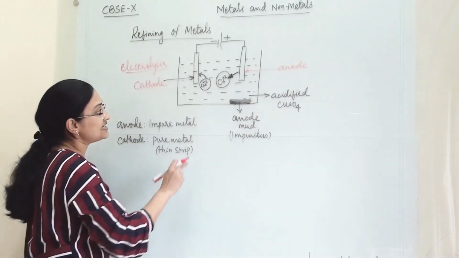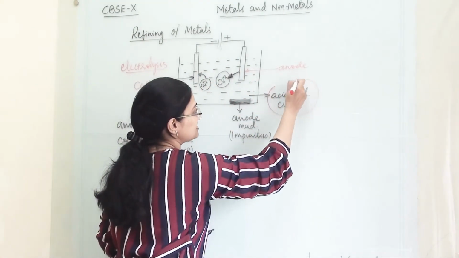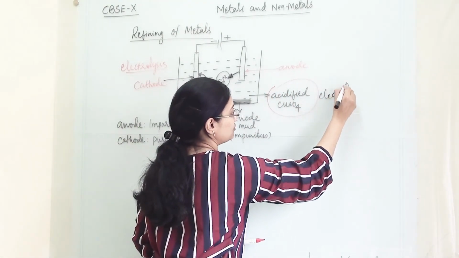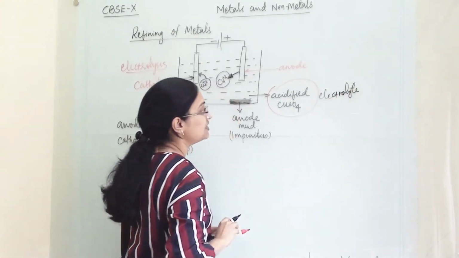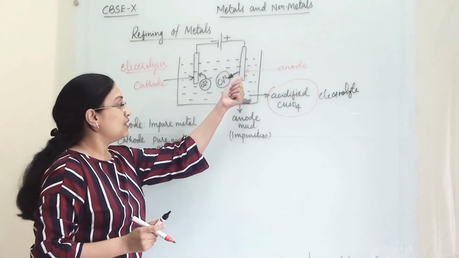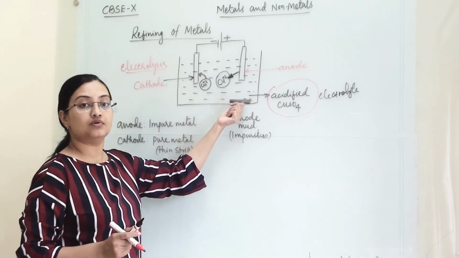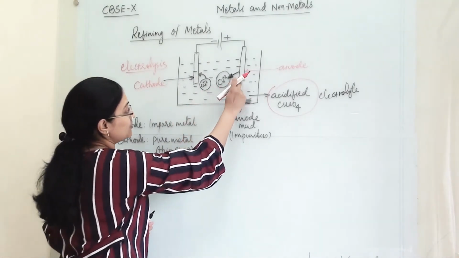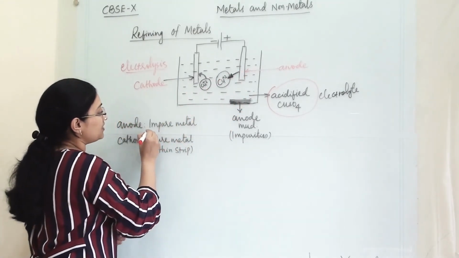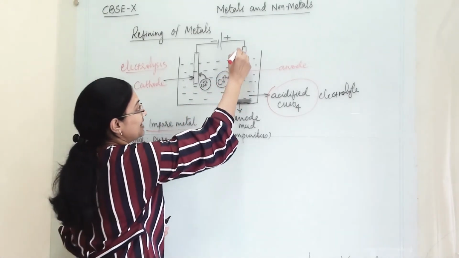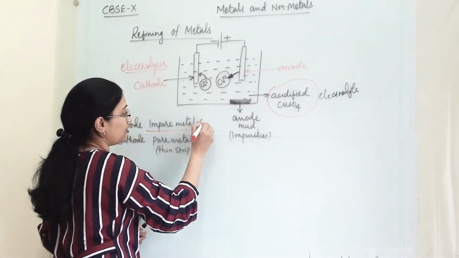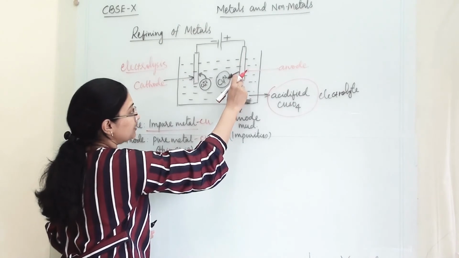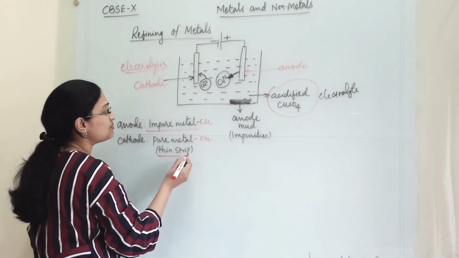Now here as an electrolyte we have taken acidified CuSO4. This is our electrolyte. What is an electrolyte? An electrolyte is a medium which helps to pass the current and it becomes the medium of the electrolysis process. So here this anode is an impure block of copper and this is a thin strip of copper sheet.